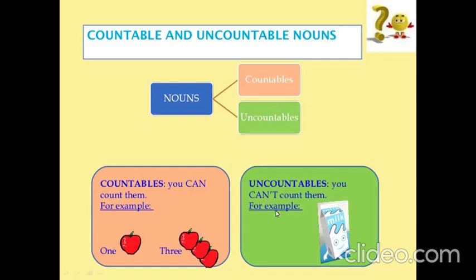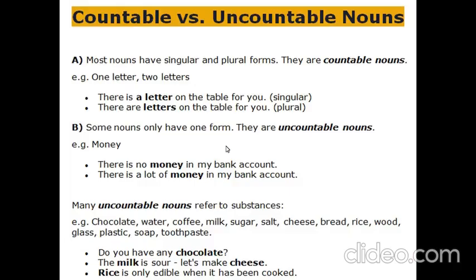Most nouns have singular and plural forms. They are countable nouns. Example, 1 letter, 2 letters. There is a letter on the table for you. Here it is singular. There are letters on the table for you. Here letters are plural.